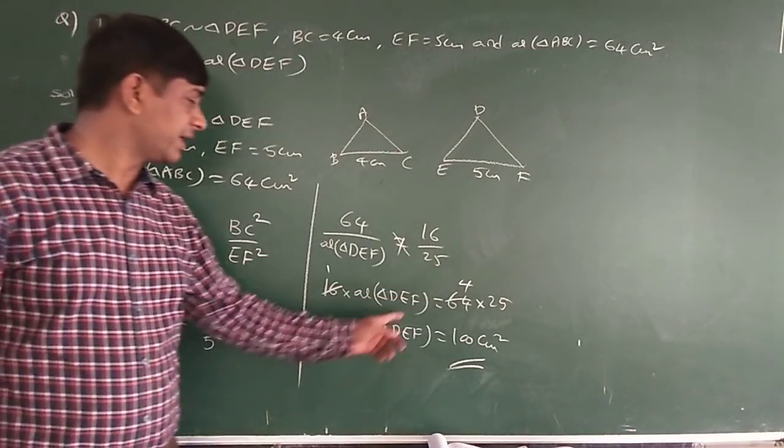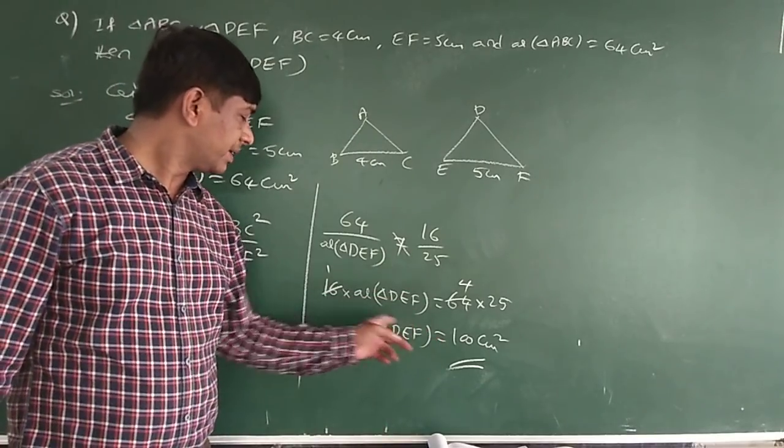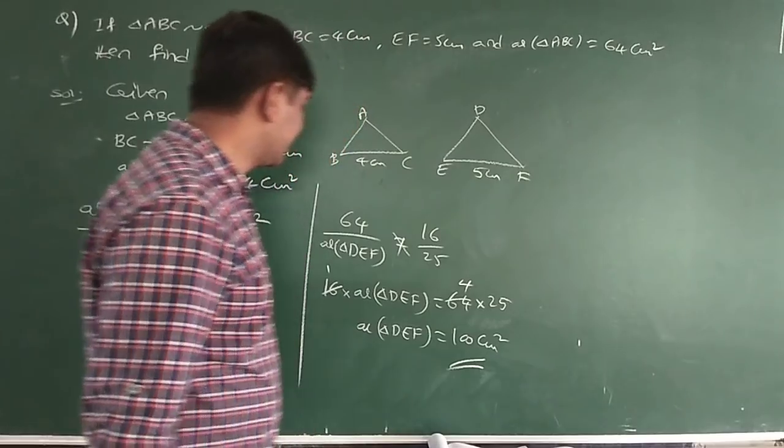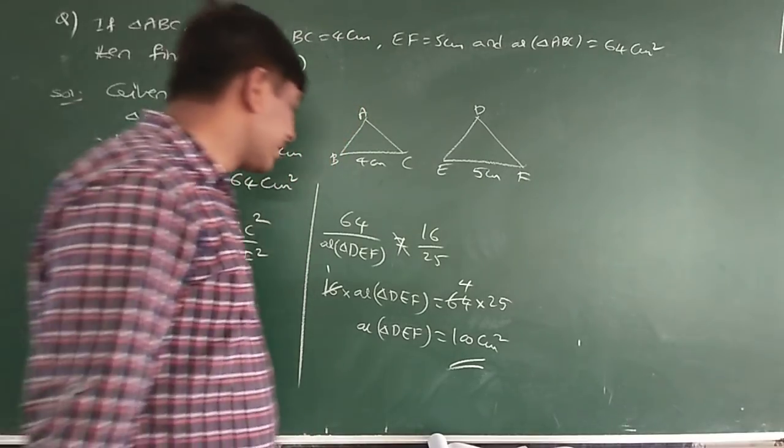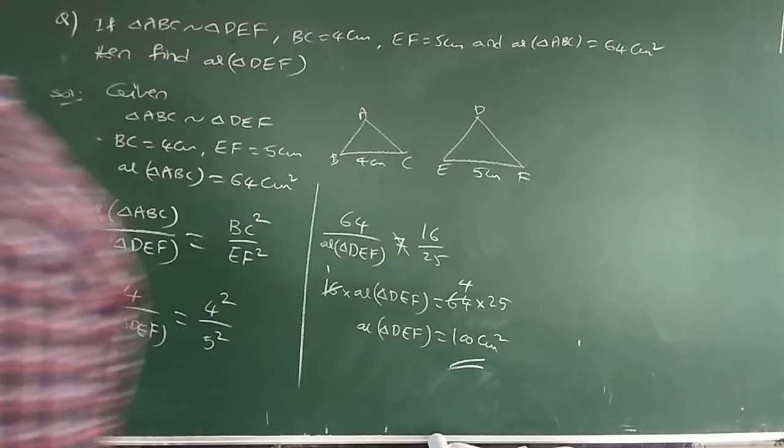16 into area of triangle DEF is equal to 64 into 25. If I simplify here, 16 ones are 16, fours are 4. Area of triangle DEF is equal to 100 centimeters square. Is it clear? Please write down.